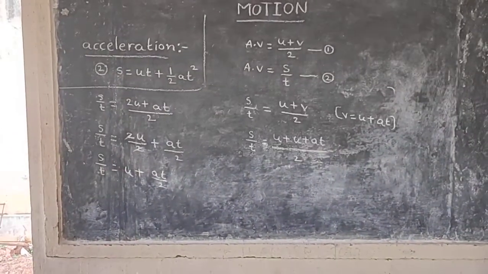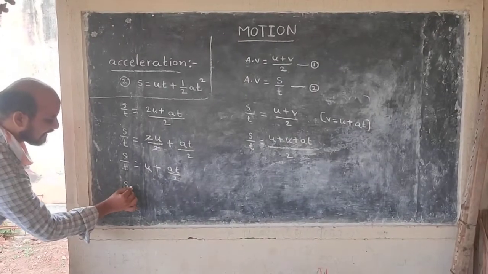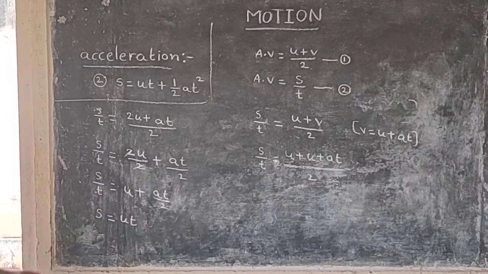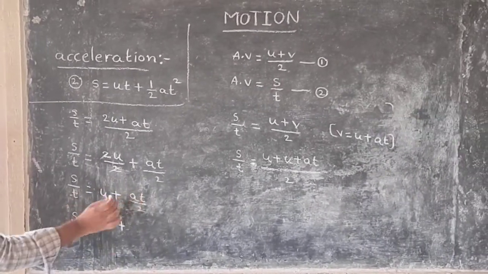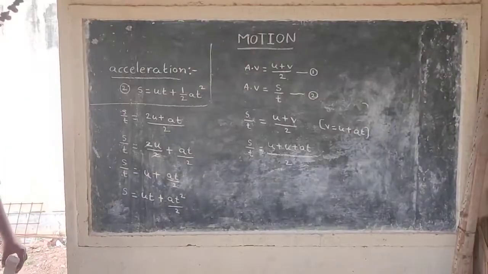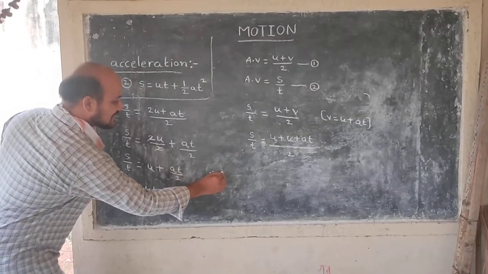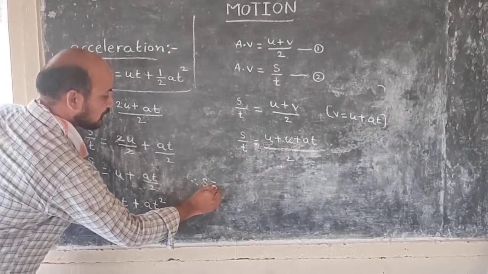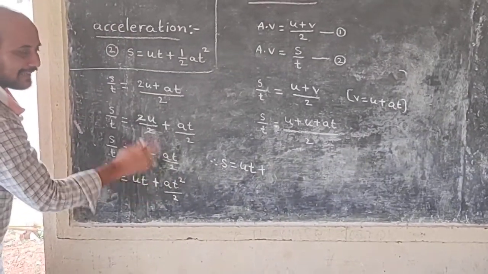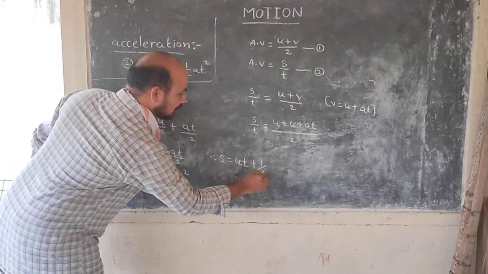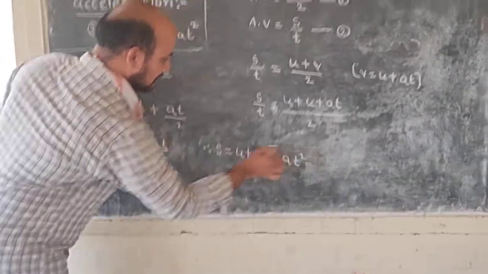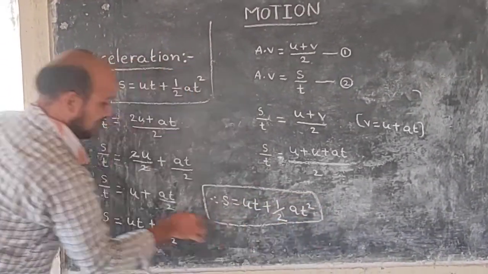T goes to the other side as multiplication. S is equal to T into U, UT, plus T into AT by 2, AT square by 2. Finally, I write S is equal to UT plus, in the numerator there is nothing, so it is like 1, plus 1/2 AT square. This is the second equation.